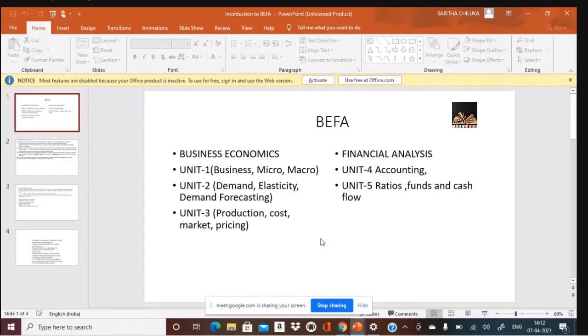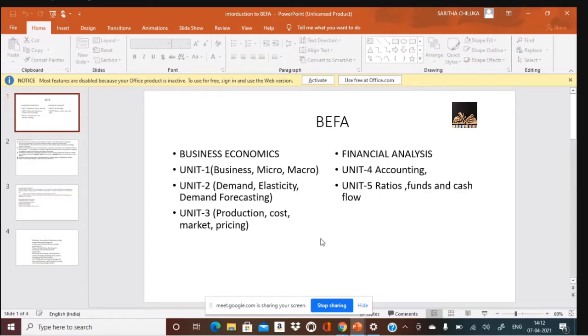In financial analysis, you learn in unit 4 how accounts are maintained in the business, right from scratch, that is the basic concept of recording the transactions and how you maintain the final accounts. Unit 5 is analysis. Investors, those who invest in the business, act as shareholders, debenture holders and lenders.